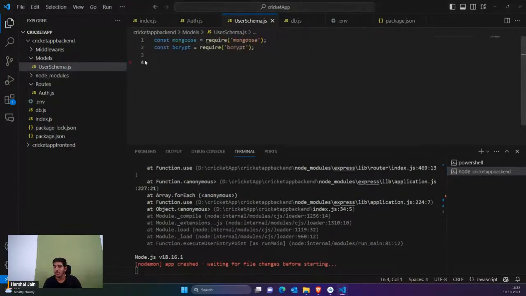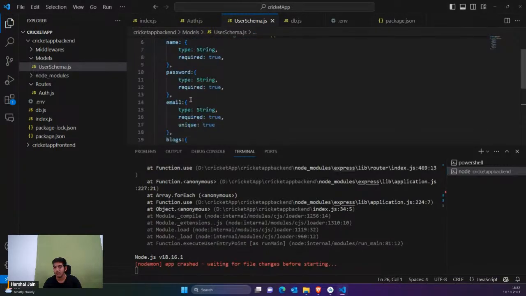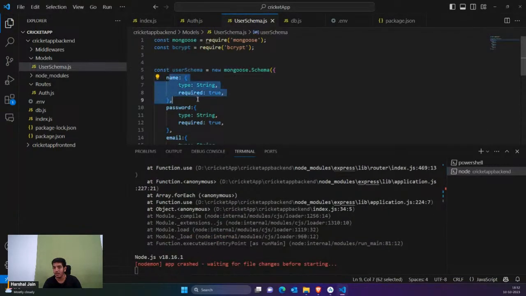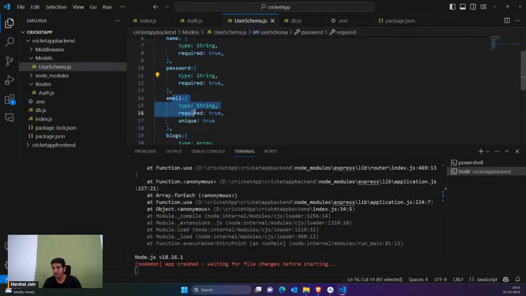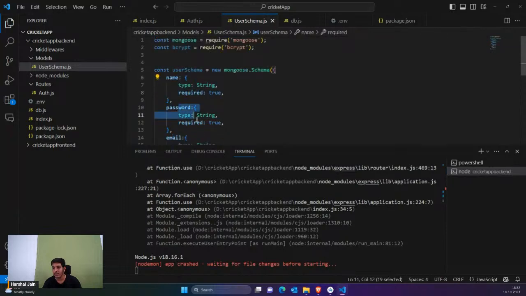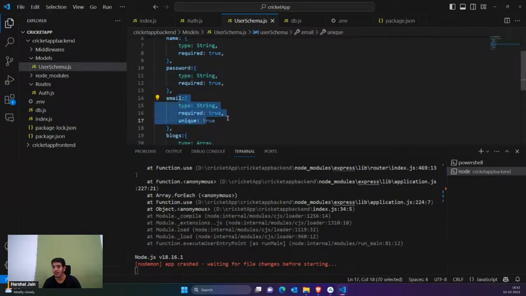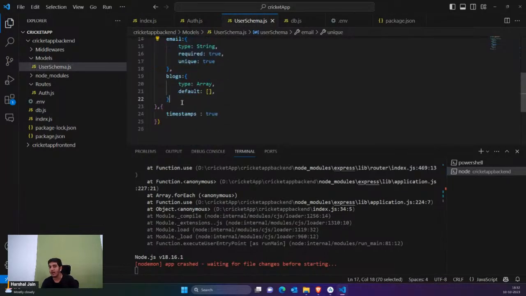First of all, we are going to import mongoose and bcrypt. Then we are going to say that our user would be having what? Name, email, password. So we are simply saying that we are going to have name, password, and email. You can see name is required, password is required, and email is also required, and email must be unique. And we don't need this.